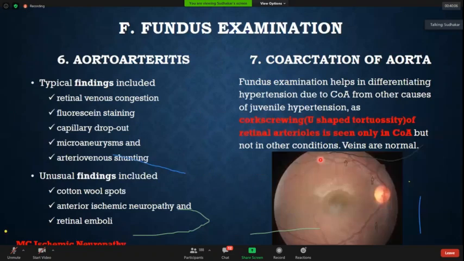Now, one of the two important diseases: Takayasu arteritis. As you all know, Takayasu arteritis is a cardiovascular disease, but it was first described by an ophthalmologist named Takayasu.